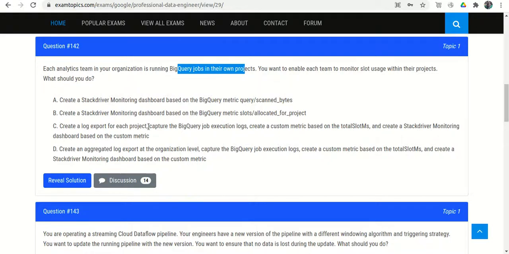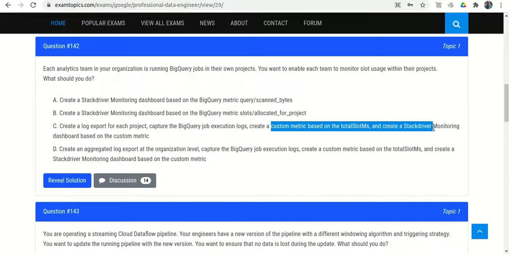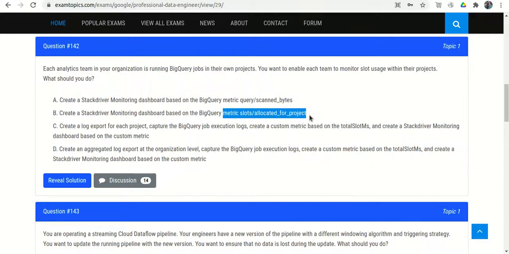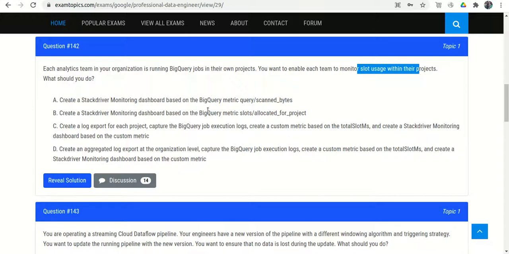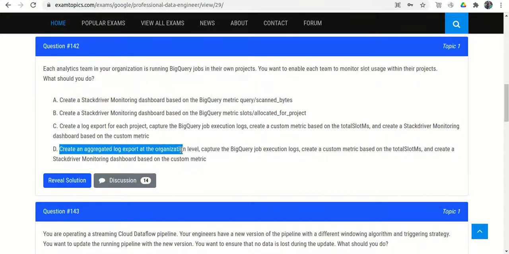Option C: Create a log export for each project. Capture the BigQuery job execution log. Create a custom metric based on the total slots, and create a Stackdriver monitoring dashboard based on the custom metric. There is no need to create a custom metric when we already have the predefined metric available. So option C eliminated. Option D: Create an aggregated log export at the organization level. So this is also wrong because in our question it is mentioned that we need the slot usage within their project, that is per project. They said aggregate all the logs from the projects at the organization level. It means only one metric. That is totally wrong. So option B is correct.